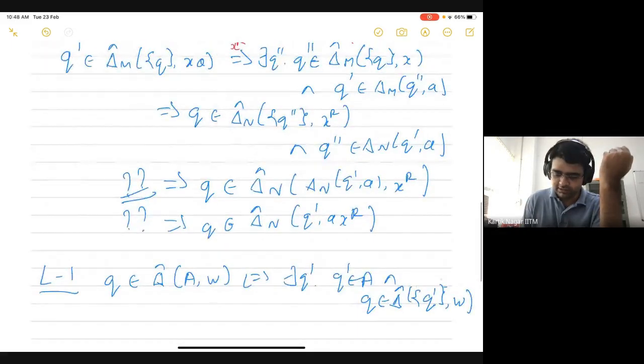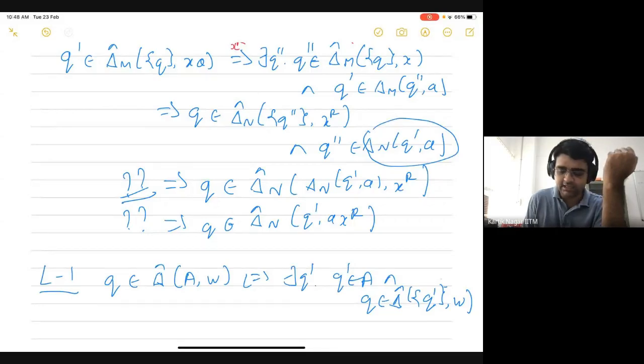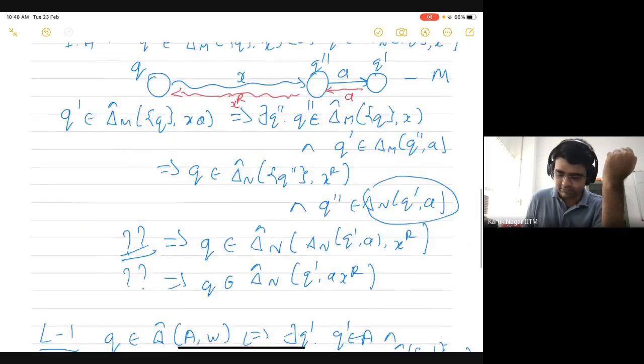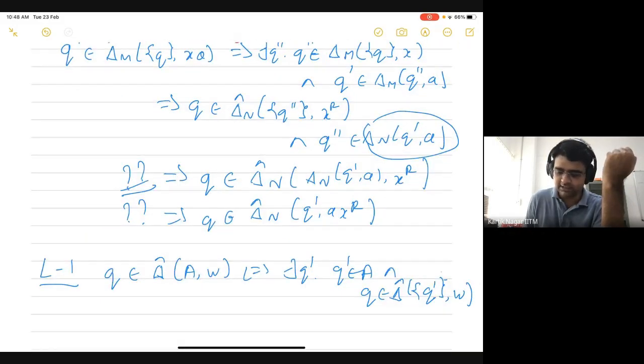So here we know that this Q double prime is in this set, which is this delta n of q prime comma a, and we know that q is in delta hat n of q double prime xr. So from that we can infer that if we have this lemma, then we can take A to be this set, and from there we can infer that q would actually belong to delta hat n of this set delta n q prime of a comma xr.